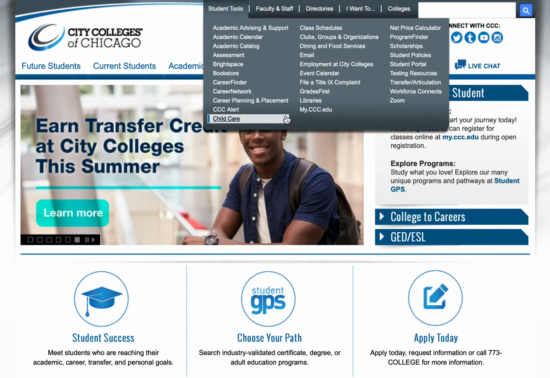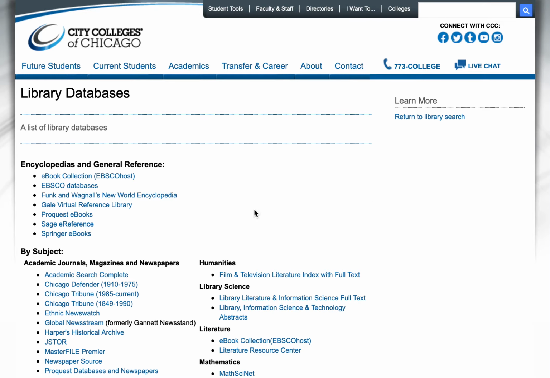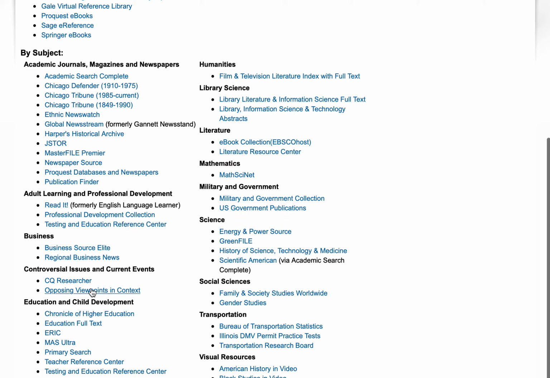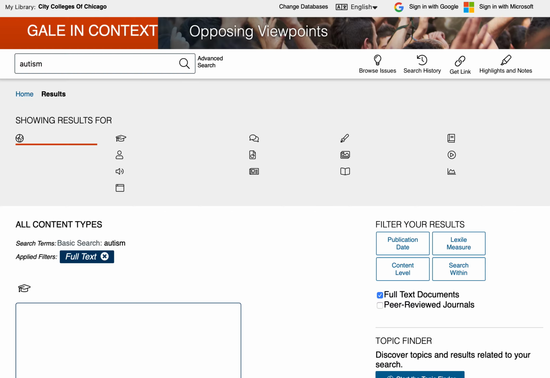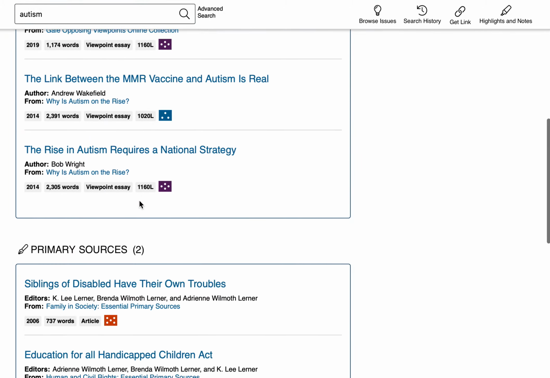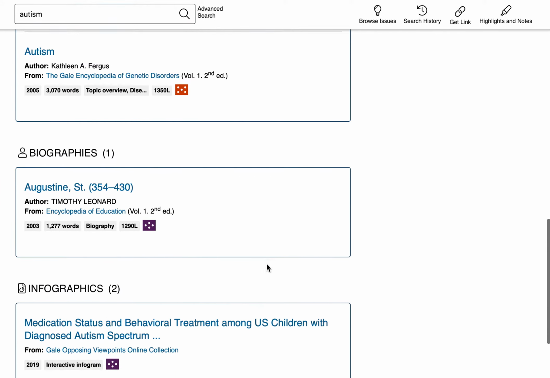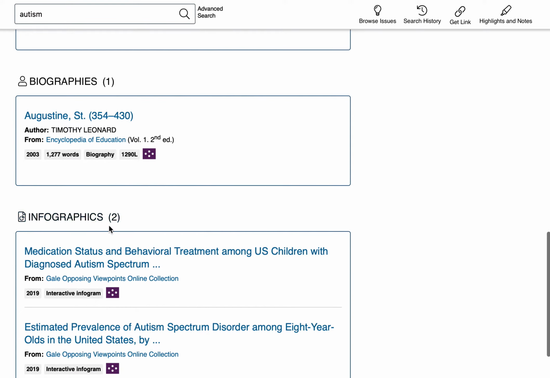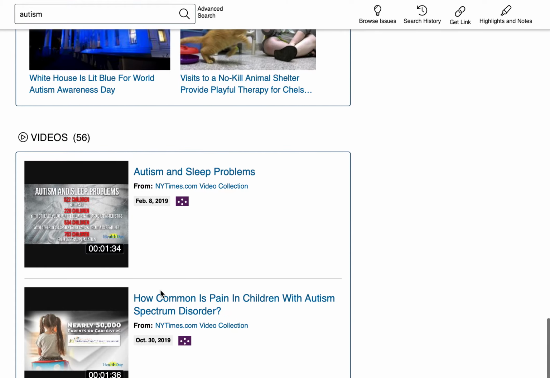We'll do another example here. Go to CCC Libraries, go to Databases, and we can go to Opposing Viewpoints. That's kind of like procon.org. And you can type in, we'll type in, autism. And again, here are plenty of academic journals, viewpoints, primary sources, references, like encyclopedias or dictionaries, biographies, infographics. These might be charts and statistics. That's good. See how they do all the work for you, give you images. They even have videos here.